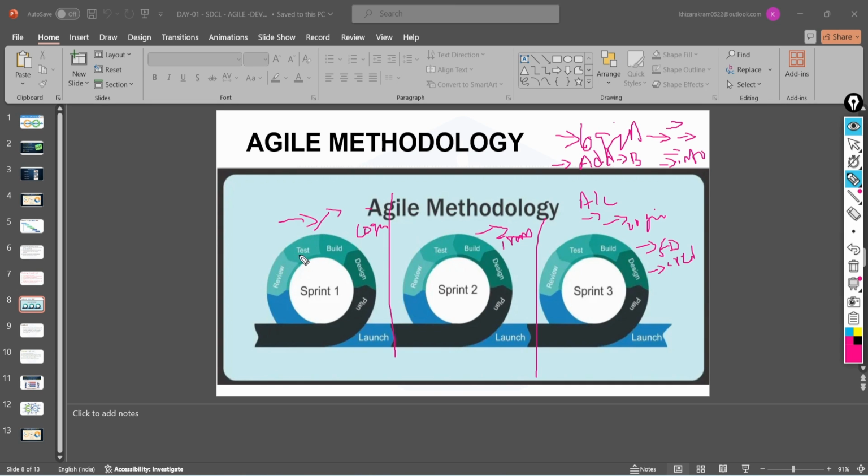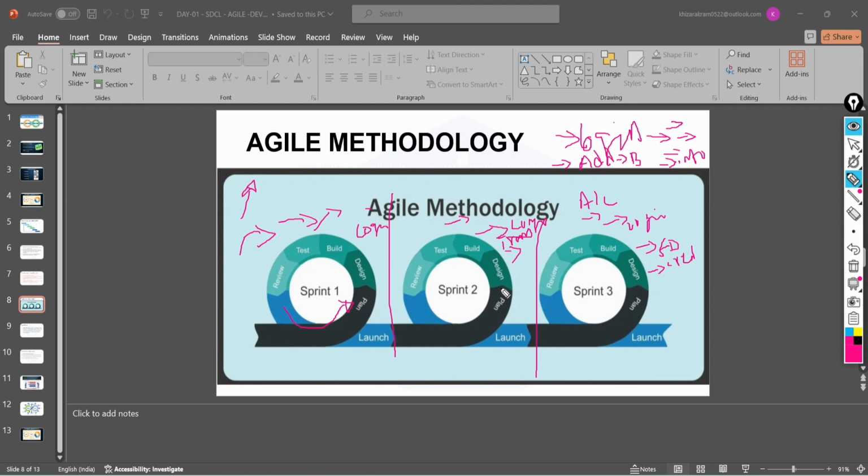First we build this and it is delivered. We plan, design, build, test, and review. From the planning stage it goes completely through, and if there is a failure of anything, it reverts back. When we break our application down like this, the success rate will be high. We deliver this to the client, then start working on the second sprint. If bugs come up, one team will fix them while the second team works on the second sprint. As delivered, the client can log in and do transactions too.